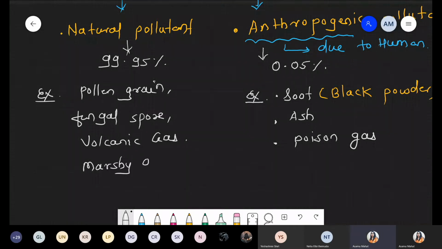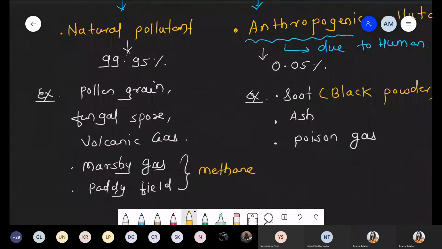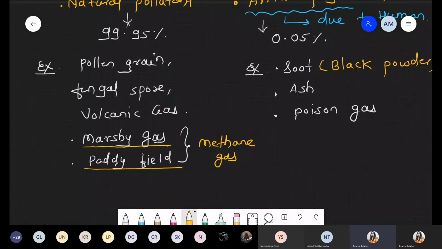Marshy gas, and sometimes we can say paddy field gas. Which is the example? Biogas. Yes, true. So these are the biogas, nothing but we are talking about methane gas. So biogas or methane gas, these are the example of this marshy gas, or we simply say paddy field gas. Common example is methane gas.